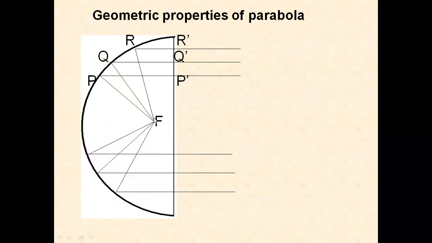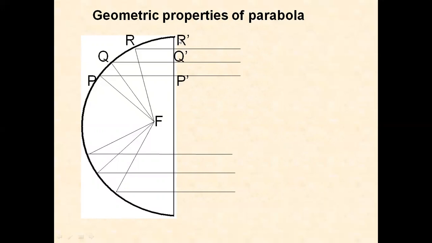The most important property of the parabola: a parabola is a plane curve which is defined as the locus of a point which moves so that its distance from the fixed point, that is the focus, plus its distance from a straight line called the directrix is constant. This is a straight line, we call it the directrix.